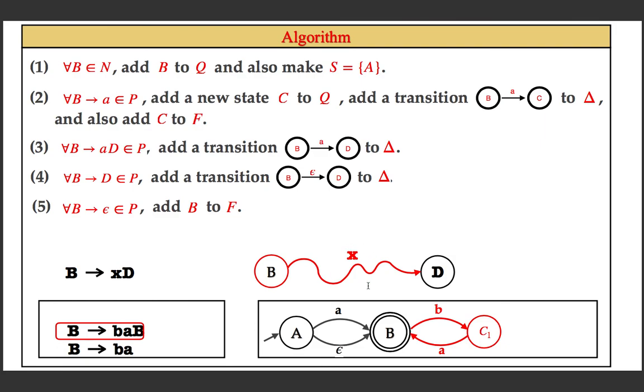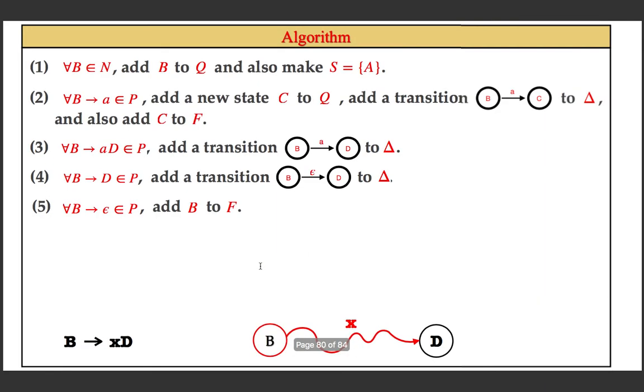All the intermediate states are going to be new states. How many are required is the length of X minus 1, because here the length of X is 2, so you need only one intermediate state. In general, if there are k symbols in X, k minus 1 intermediate states are required.